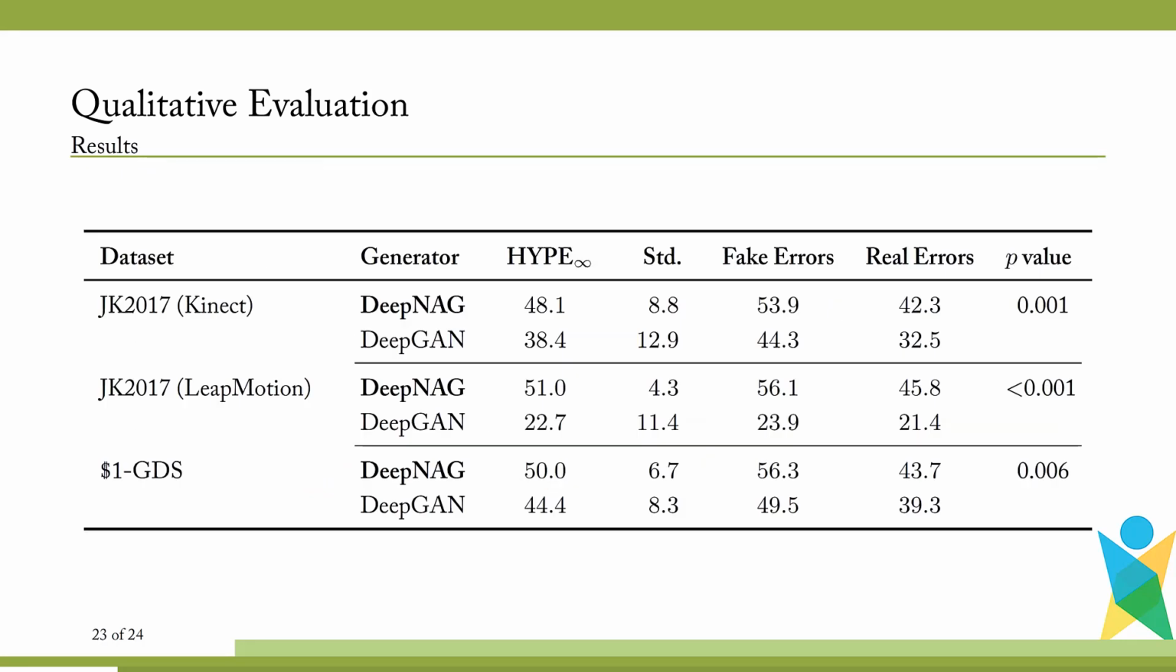This table summarizes our user study results. We see that across all experiments, DeepNAG has outperformed DeepGAN with statistical significance. In fact, on the Leap Motion dataset, DeepNAG achieved hyperrealism, which is defined as a Hype Infinite score of more than 50. These results correlate well with the results of our quantitative evaluations.